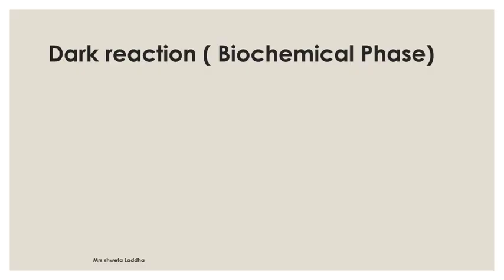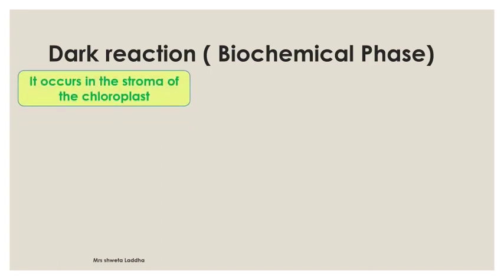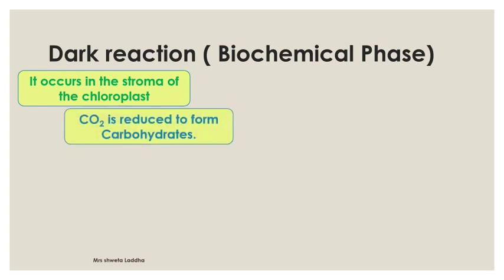Today we are going to discuss the dark reaction. It is also called the biochemical phase. It occurs in the stroma of the chloroplast. Light reaction or photochemical phase was occurring in the thylakoid, in the granum. Here in the dark reaction, carbon dioxide is reduced to form carbohydrates.